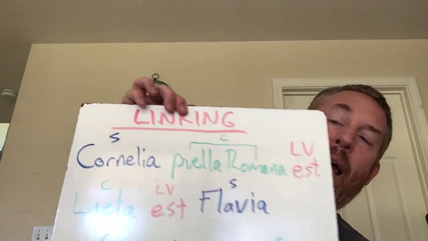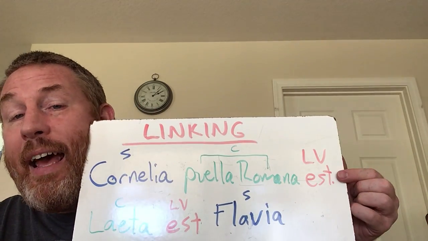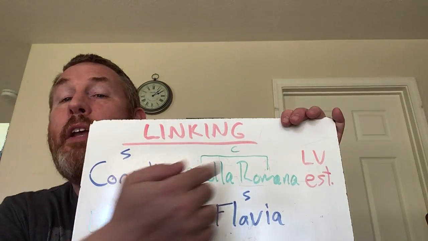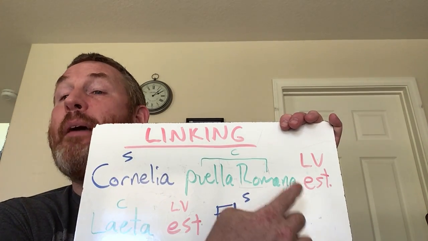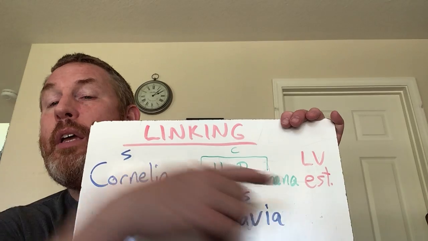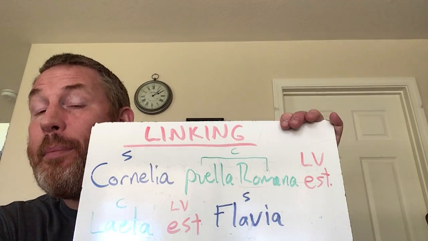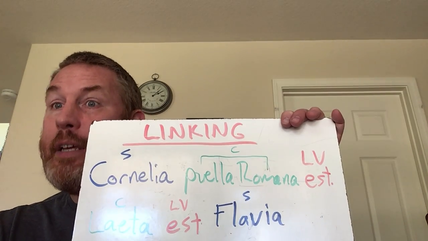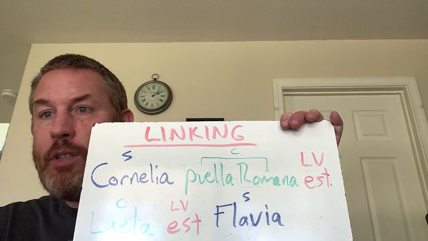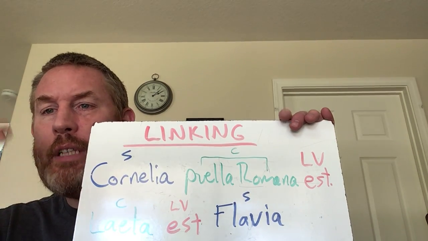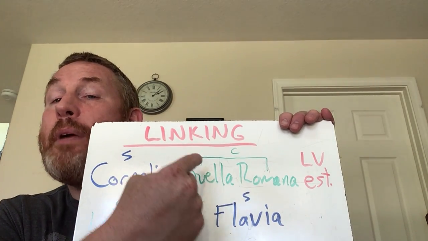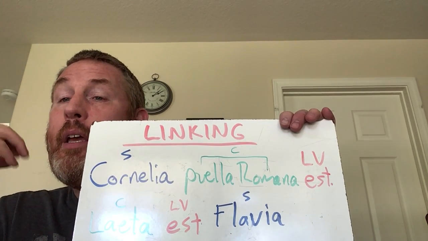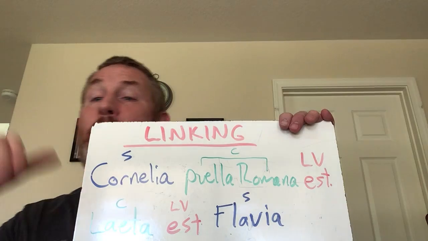For instance, Cornelia puella romana est. Look at your verb first, est. You know that's singular, so now look for your subject. The subject is Cornelia. Because it's est, it's a linking verb, so label it. You've labeled your subject. The thing that's missing is the complement. What is Cornelia? She is a puella romana. That completes the idea of Cornelia. If I just said Cornelia is, that would be a really weird sentence. So Cornelia is a Roman girl. The complement doesn't have to be an adjective. It can be a noun. It just has to complete the idea.